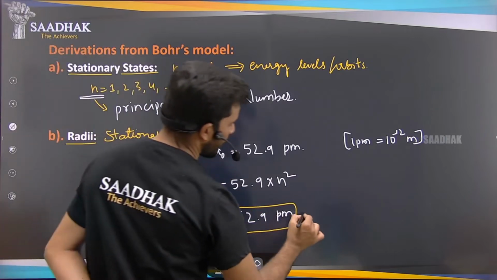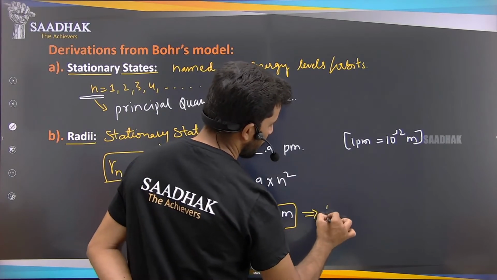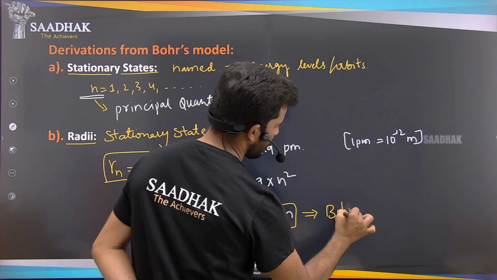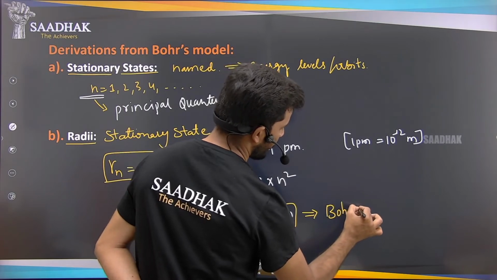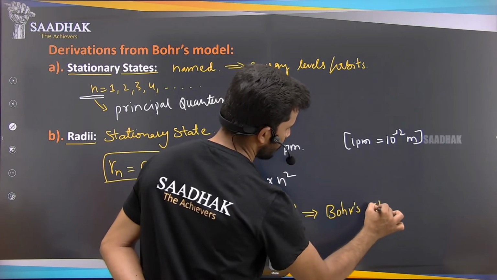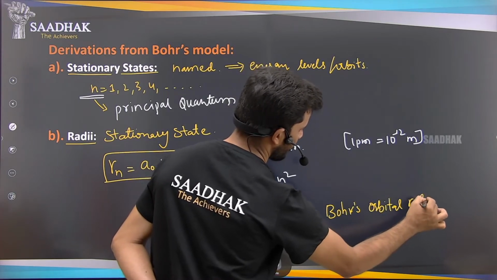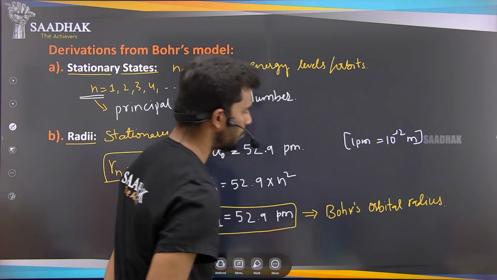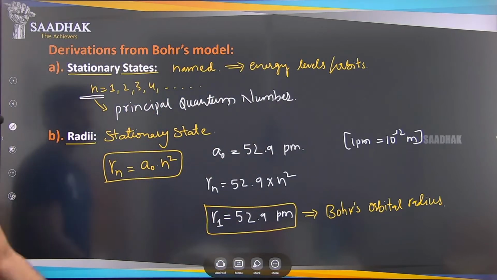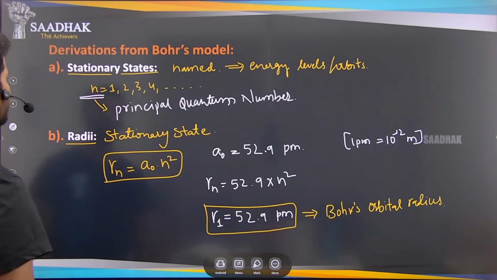This radius is called the Bohr's radius, or Bohr's orbital radius. So this is about the radii of the stationary states.